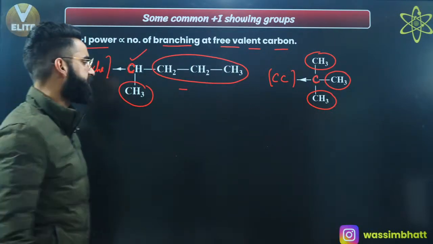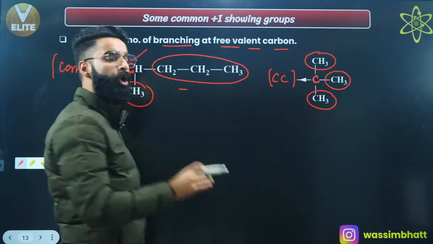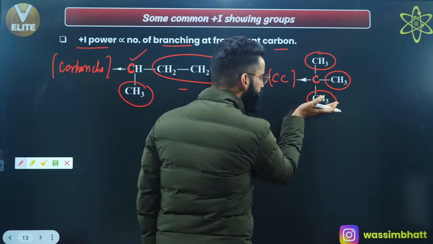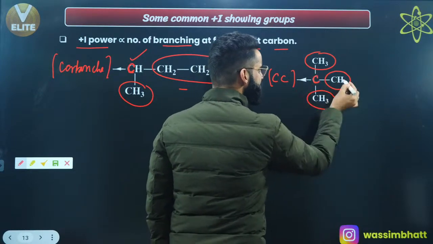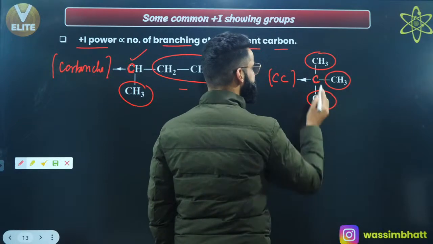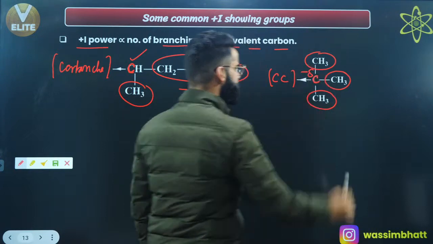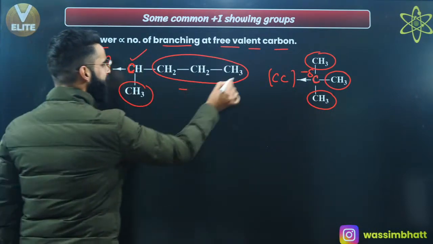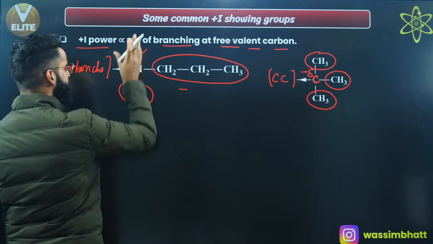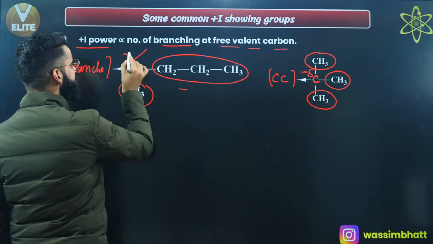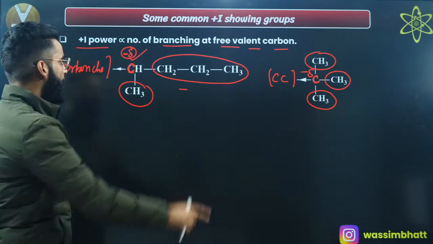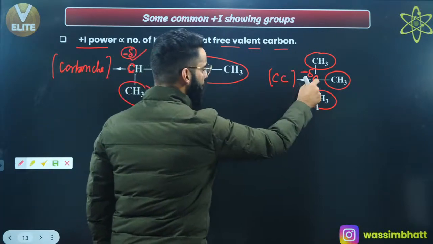So what is going to happen basically? I told you a few minutes back, all the alkyl groups increase the electron density, right? So this CH3 is going to push the sigma electrons towards this carbon, due to which there will be negative charge on this carbon, right? Similarly, this alkyl group is again going to push the sigma electron density towards this carbon, and this CH3 is again going to push the sigma electron density towards this carbon, due to which this carbon gets delta negative, right?